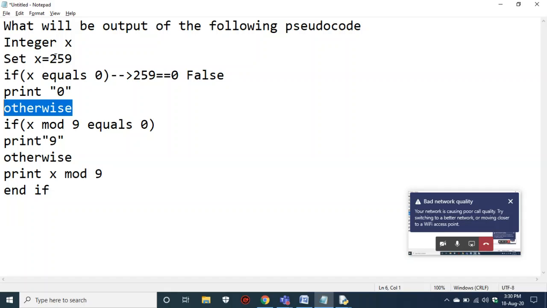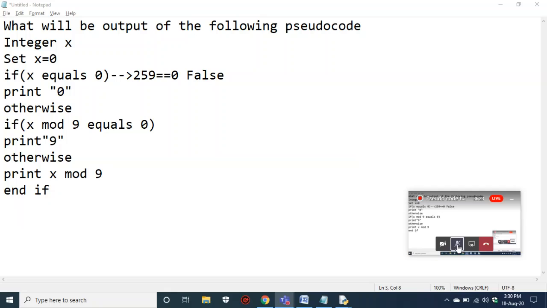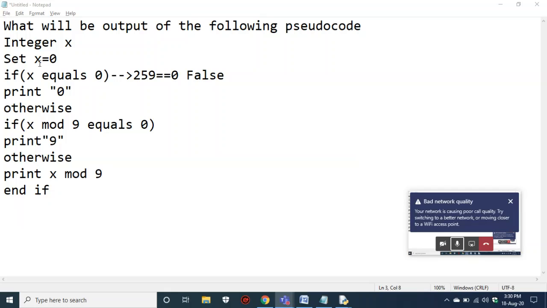What if your x is 0? If your x is 0, then it will print the statement here. Now I have set x equal to 0.